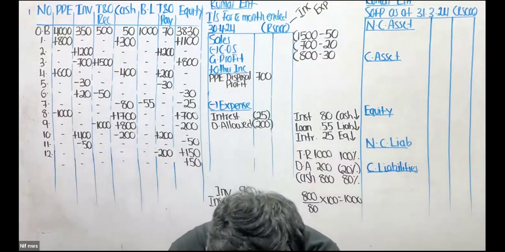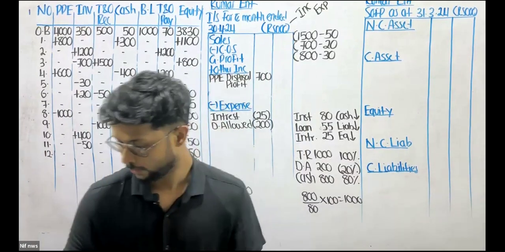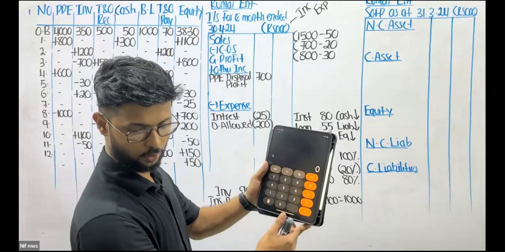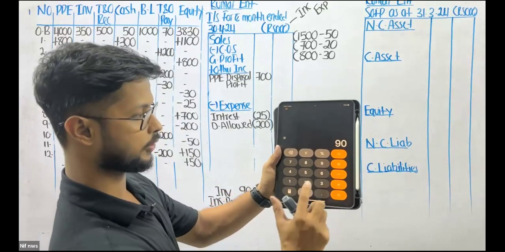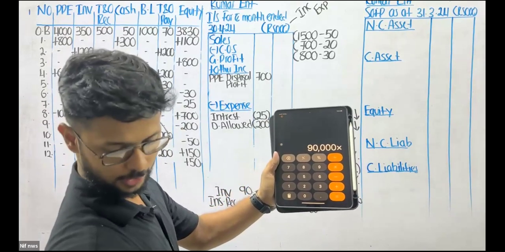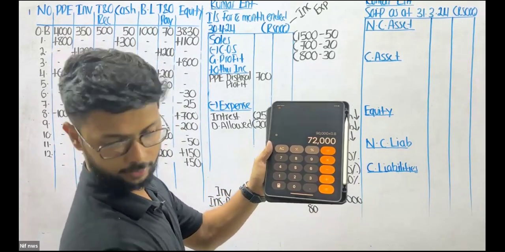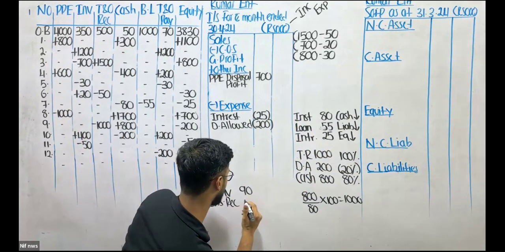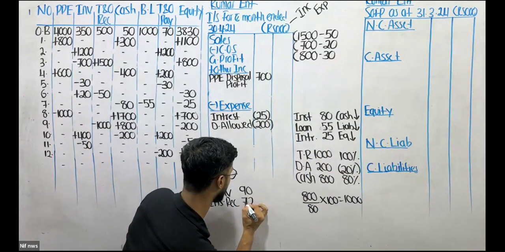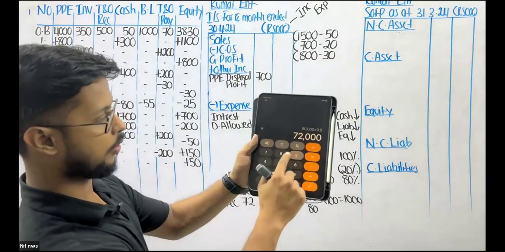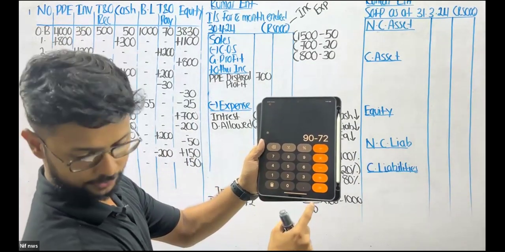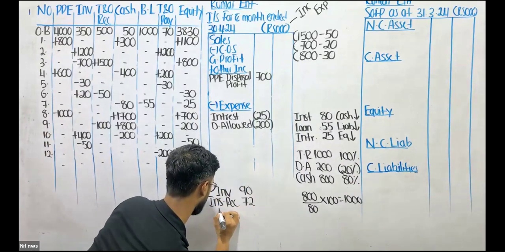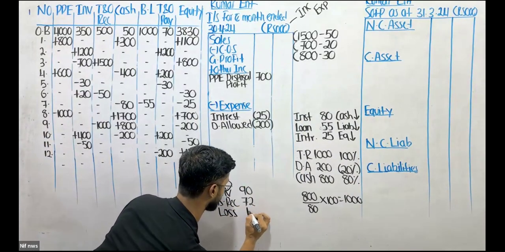It's 80% or 20%? Give me a second. I think it is 80%, right? So 80% is going to be received from the insurance company. So look, 90,000 is the total inventory damaged. 80% is going to get compensated by the insurance company. That is 72,000. Okay. So the insurance company is going to give me 72. They haven't given it yet. They agreed that they will give it to me. So out of 90, 72 is going to be received from the insurance company. 18,000 is my loss. Okay.